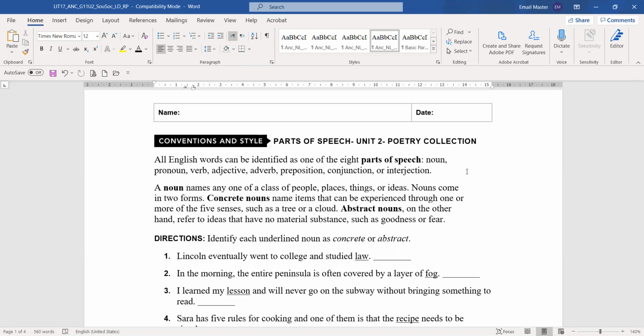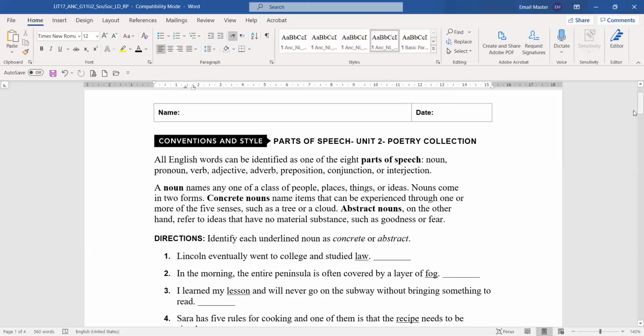Nouns come in two forms: concrete nouns. They name items that can be experienced through one or more of the five senses, such as a tree or a cloud. So anything that we can see, touch, feel, or hear, all of these are concrete nouns. Abstract nouns, on the other hand, refer to ideas that have no material substance, such as goodness or fear. We cannot touch them, we cannot feel them, so we call them abstract nouns.